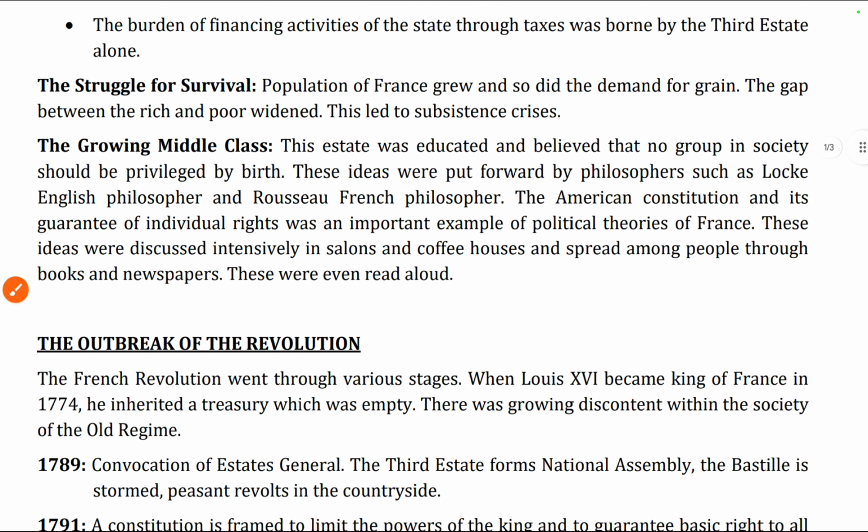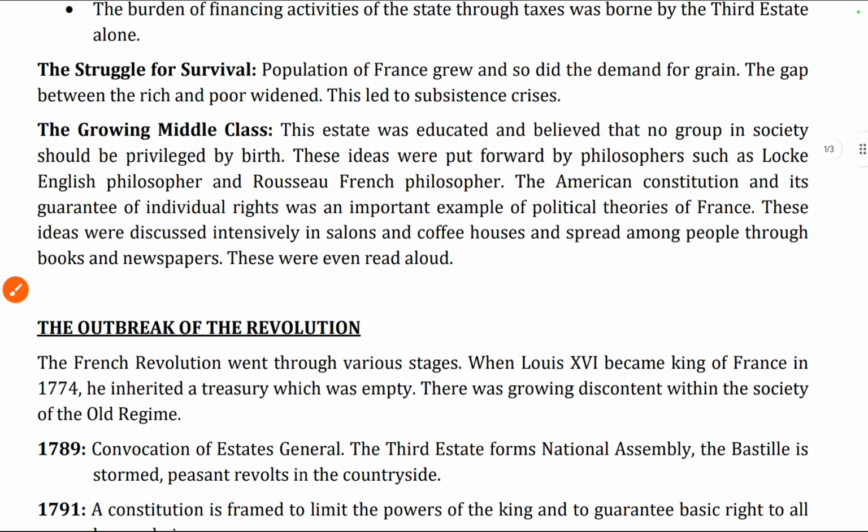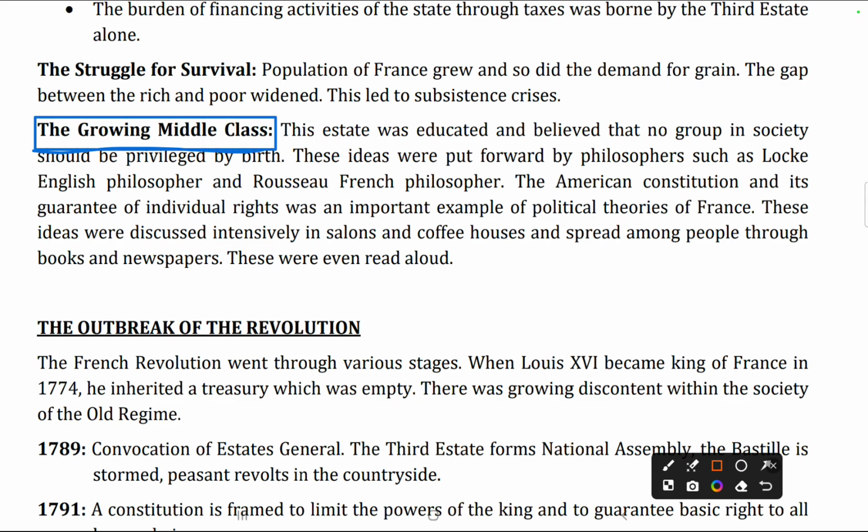Now we read about the growing middle class. To overcome this struggle, the middle class needed to grow and fight for their rights. The Third Estate was educated and believed that no group in society should be privileged by birth. As they were educated, they knew the meaning of equality, and they showed society that privilege by birth should not be given to anyone.